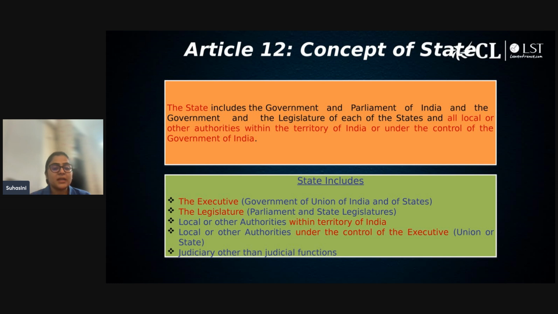So if we take it into consideration, when the judiciary is doing its judicial function, that means when it is adjudicating a dispute, or exercising its jurisdictions like original jurisdiction, appellate jurisdiction, advisory jurisdiction, or especially petitions for that matter, in that case it cannot fall within the definition of state.